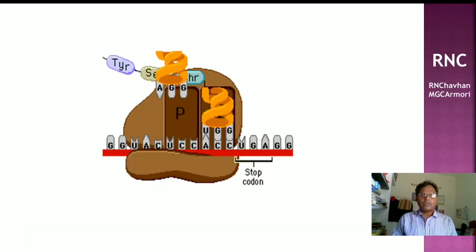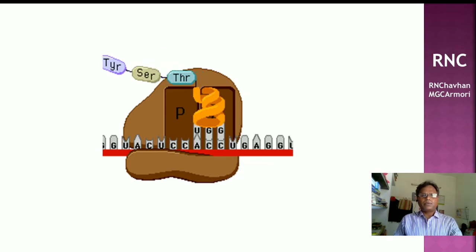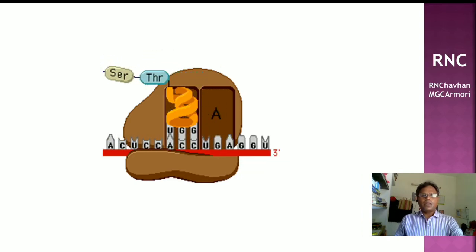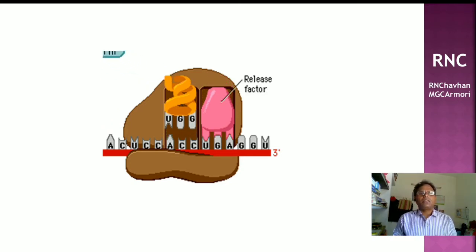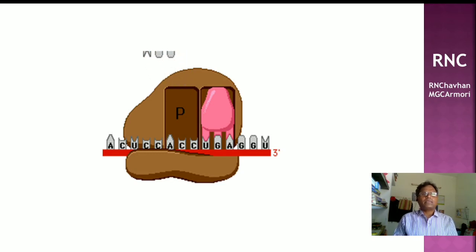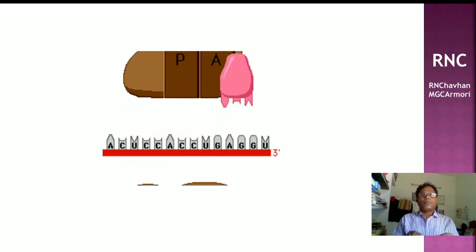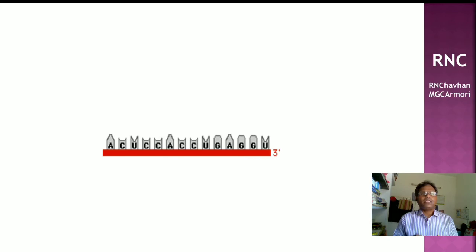Just look here: peptide bond formation and elongation of the polypeptide continue until the stop codon appears on the A site. If the stop codon appears on the A site, it is not recognized by the tRNA carrying an amino acid, because the stop codon does not have an anticodon on the mRNA.